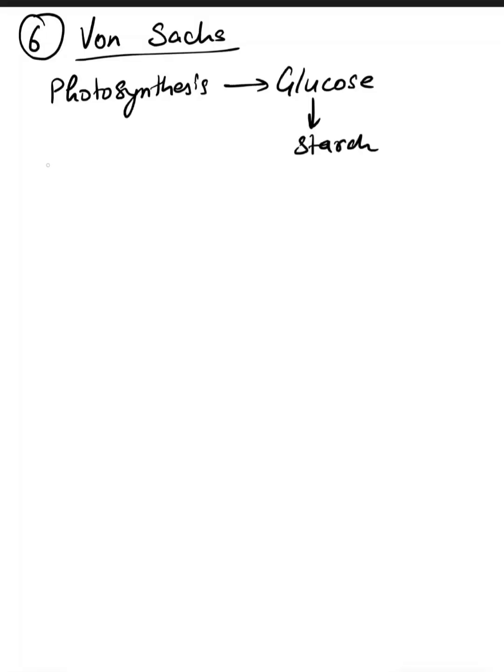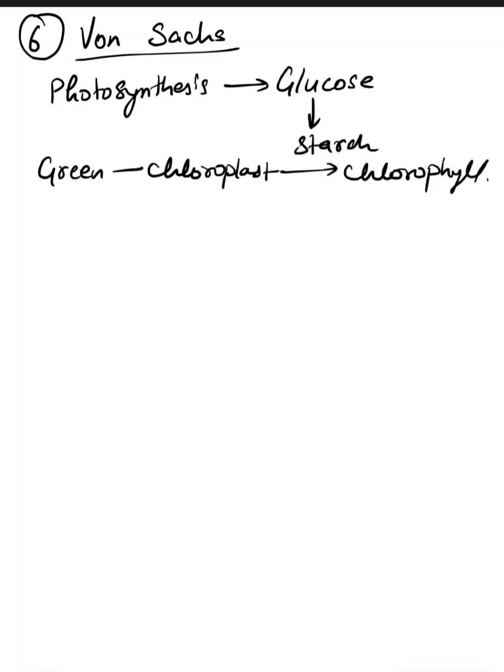The green parts of the plant had chloroplasts, and these chloroplasts had chlorophyll, the green pigment. Due to the chlorophyll, photosynthesis was done in the presence of sunlight, carbon dioxide and water, and glucose was formed, which ultimately produced starch. So the end result, or the storage product, was starch. That was told by von Sachs.